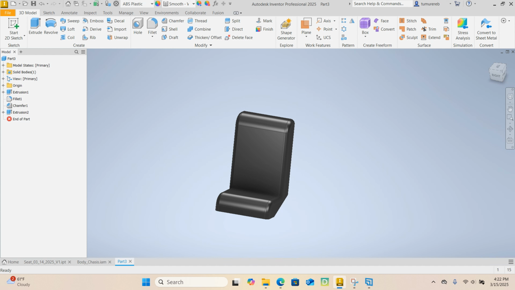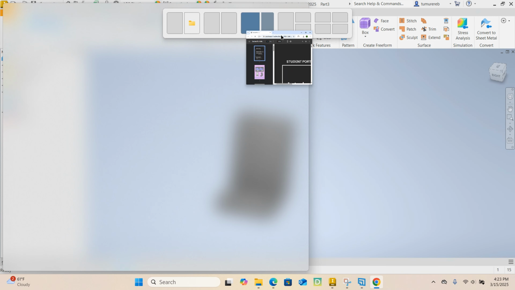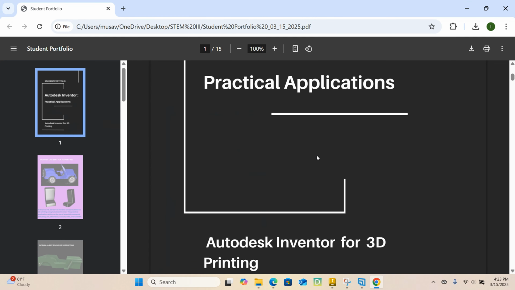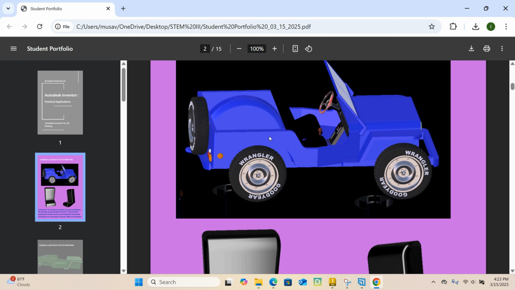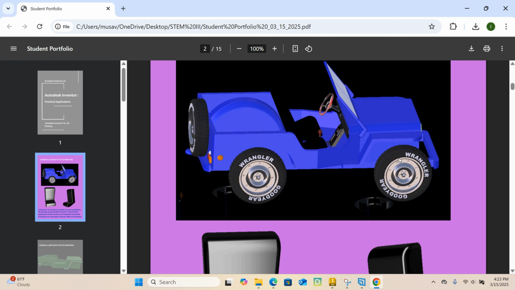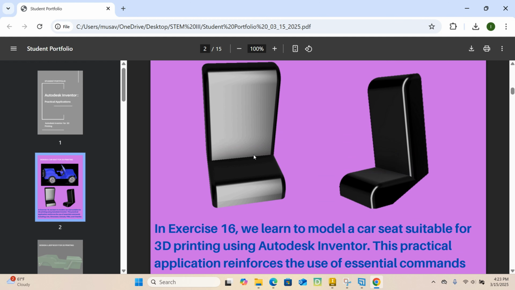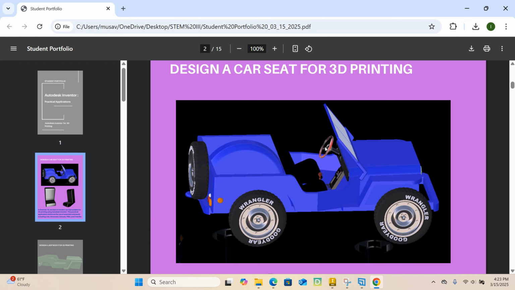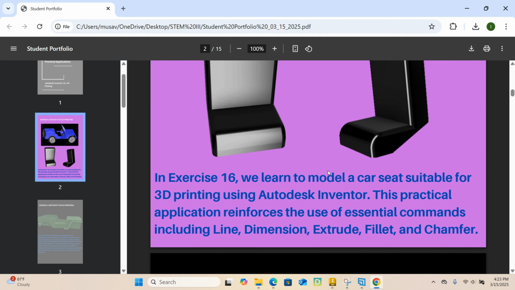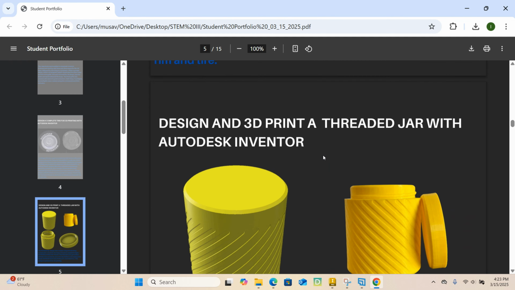Last thing we have to do, do not forget: let's go ahead and get your portfolio updated as well. Once you get it done, do not forget to update your portfolio. As far as the Jeep goes, we did the tire, we did the rim as well. We also completed the seats and we also did the body. So next time we're probably gonna work on the steering wheel. And yeah, we're almost there. Just make sure you update your portfolio as you go.